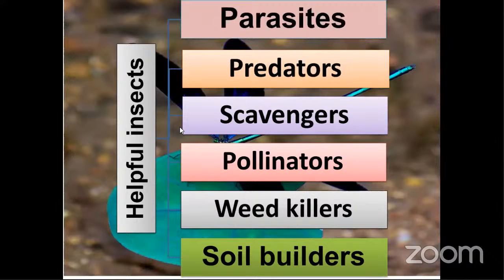Next, the third one, helpful insects. Helpful means which are helpful to human beings. It is divided into 6 types: parasites, predators, scavengers, pollinators, weed killers, and soil builders. First we will discuss parasites.